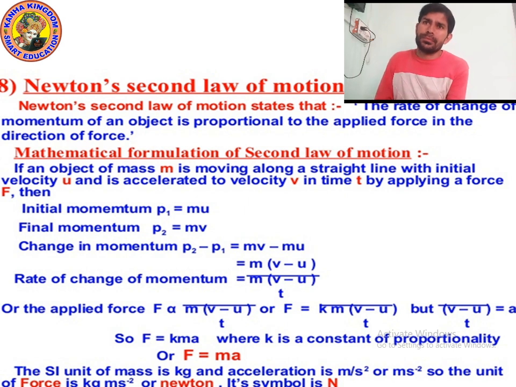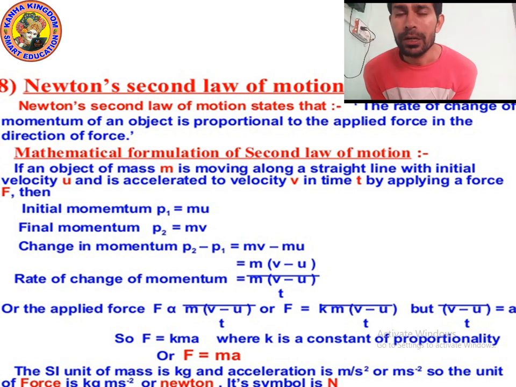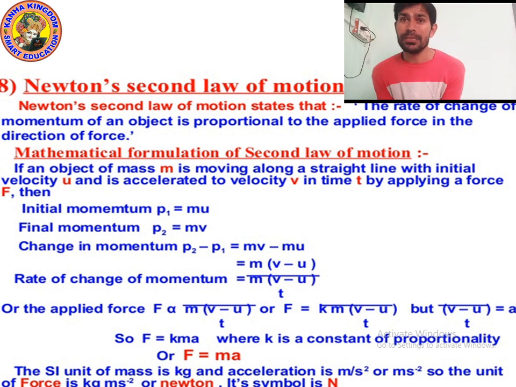According to this law, if we prove it mathematically, suppose in the beginning the initial velocity of the object is u and mass is m. The initial momentum is p1.